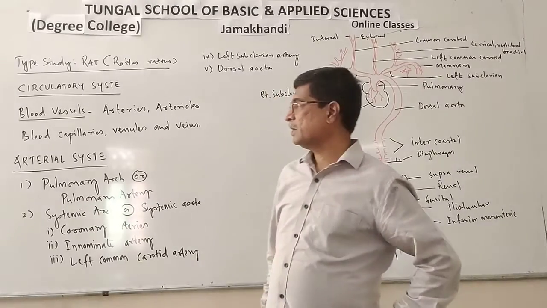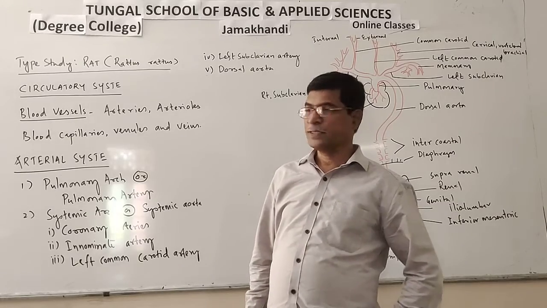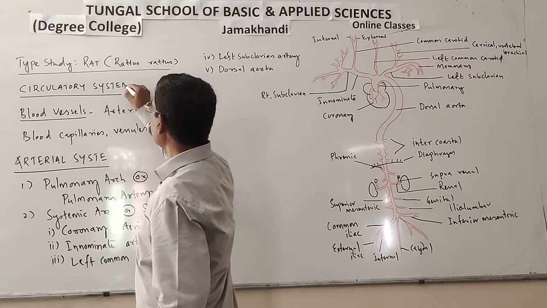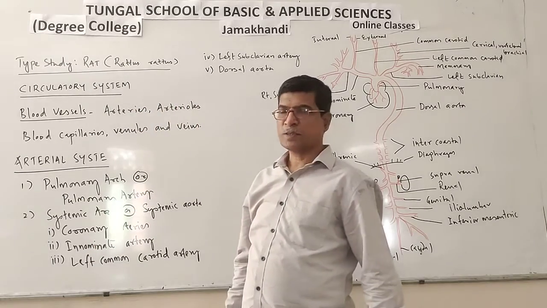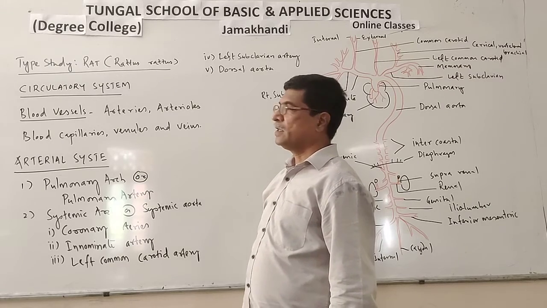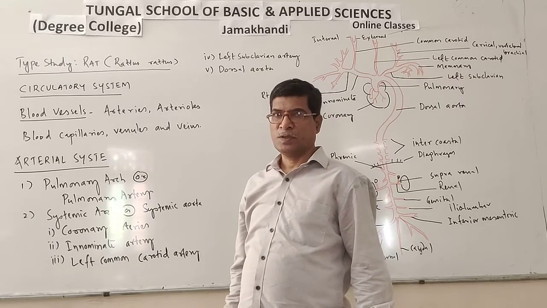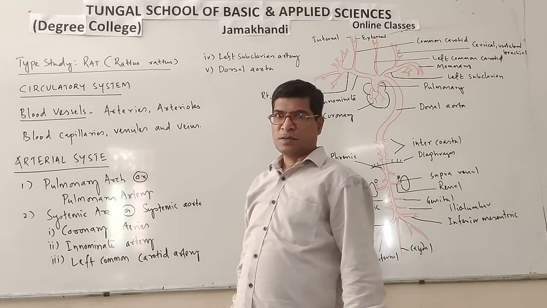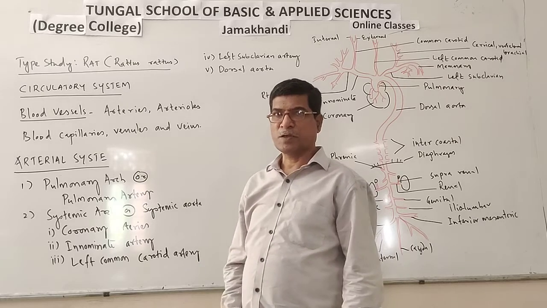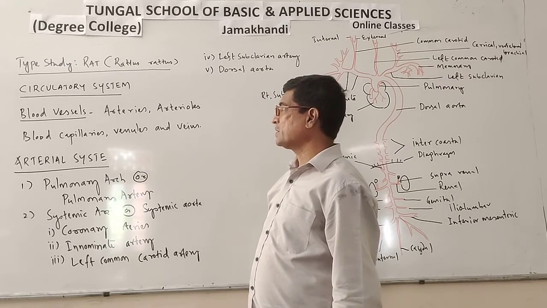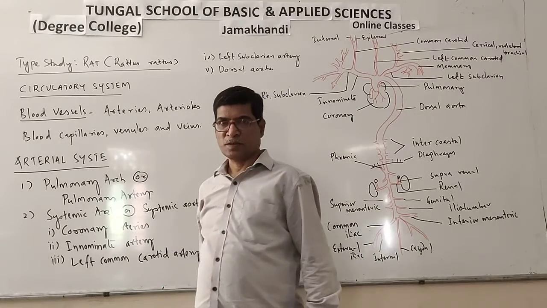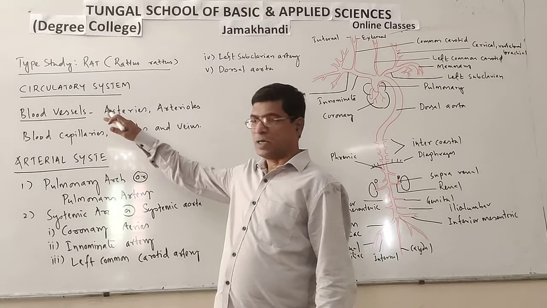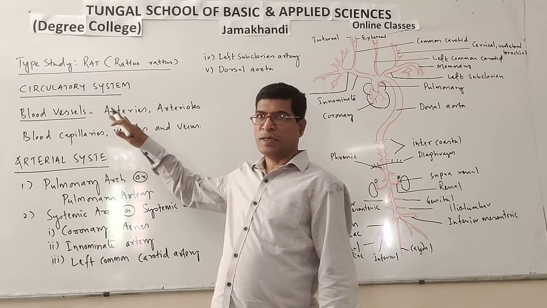Dear students, now I am going to discuss the circulatory system of rat. Here in the circulatory system of rat, we have already discussed the structure of the heart, and the nature of blood is also discussed. Now the next part of the circulatory system is blood vessels. So the circulatory system consists of the heart, the pumping organ, blood and blood vessels.